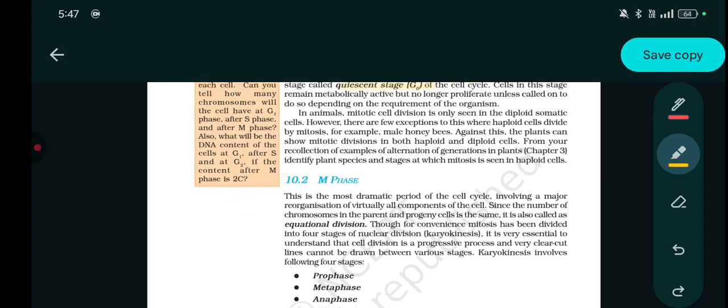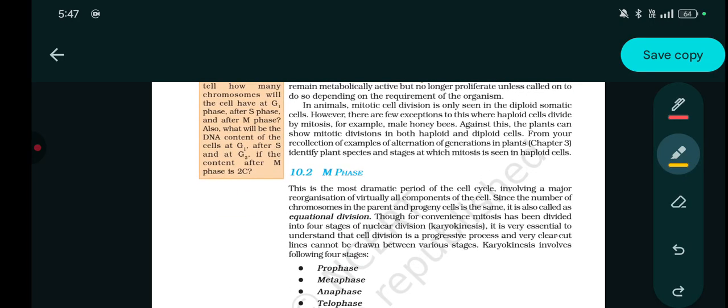In animals, mitotic cell division is only seen in the diploid somatic cell. However, there are few exceptions where haploid cells divide by mitosis, for example, male honeybees. Plants can show mitotic division in both haploid and diploid cell.